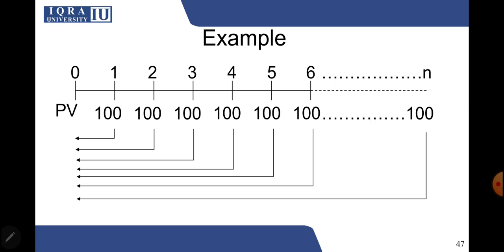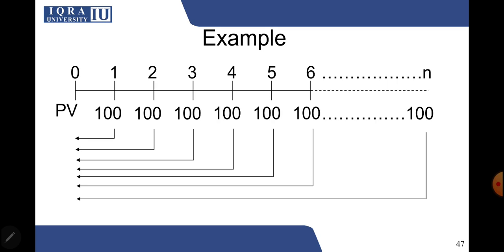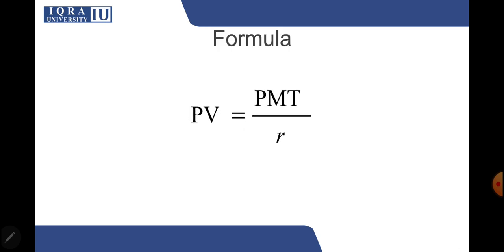So you have a formula for that, and the formula is simple. It is simply your PMT divided by your interest rate. The PMT over here is 100, it's the equal installment, and you will divide it by the interest rate. So let's say if the interest rate is 10%, so this will be 100 divided by 0.1. So this perpetuity will have a value of 1000. This is the present value of all of your cash flows.